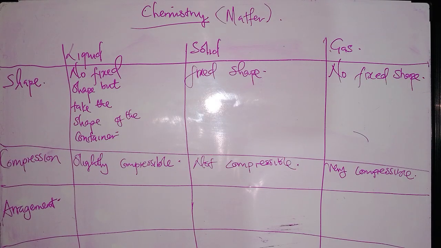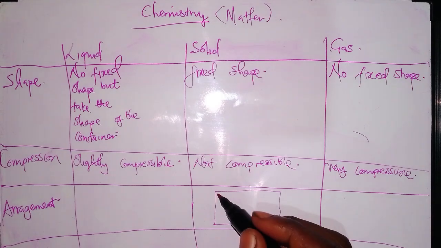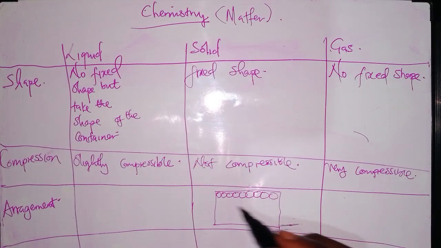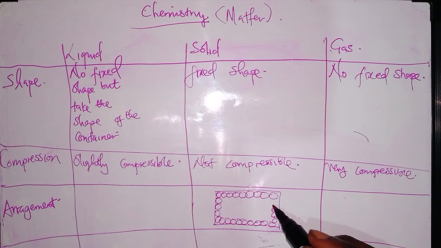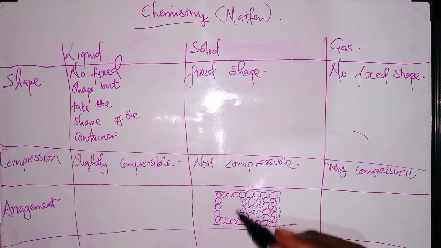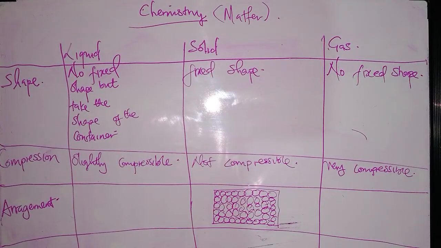We'll start with solid. When we're talking about a solid, we are saying that particles are tightly packed and they vibrate about their fixed position. When you are looking at a solid, you can see that particles are very tightly packed and very close to each other.